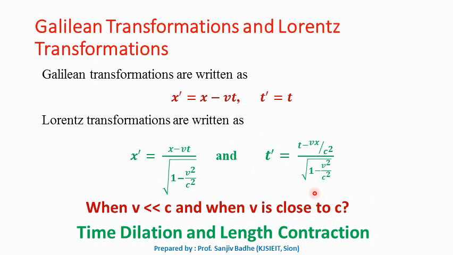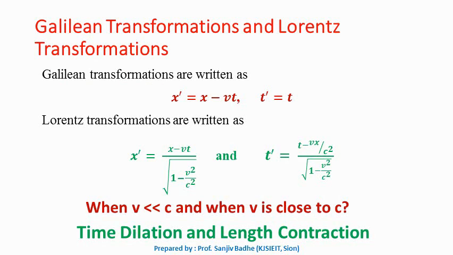Let us see in case of t what happens in t prime. If v is very much less than c, again here also the denominator will become approximately equal to 1, and in the numerator also vx upon c square will be negligible, and this will reduce this Lorentz transformation to t prime equal to t, which is nothing but Galilean transformation.